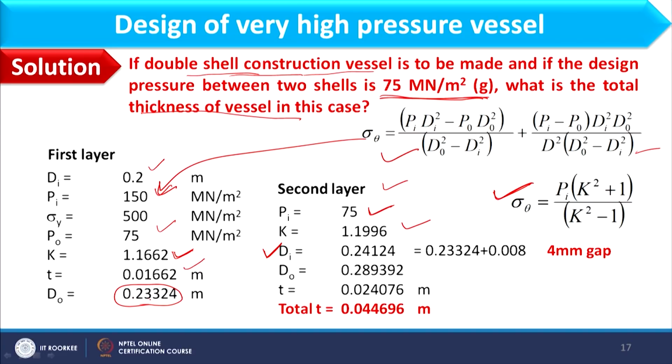However, do for the first layer was 0.23324. So 0.23324 plus 0.008 I am considering because I am assuming a 4 mm gap between the two layers. Considering these values, di comes as 0.24124. Taking di value as this, I can find do because I know the k value, and then I can find the thickness, which comes out as 24.076 mm.